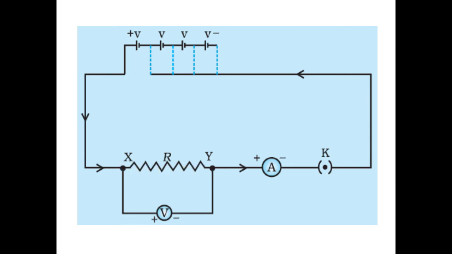While in the case of the ammeter we discussed it is in series. How can we say it is in series? Because one end is connected to one component and the other end is connected to the other component. So this ammeter is connected in series because it is in the path of the current.